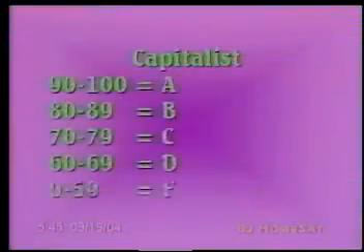Now, you're going to need to mark your percentage on this quiz, but your grades are going to be determined on economic systems. So at the top of your quiz, mark your percent. It's out of 10, so that should be easy to figure. And then write capitalist, socialist, and communist. Make yourself a little mark so you can write your grade down based on each system. Now, for your capitalist grade, here is the grading scale. Find your number there. Write down your letter grade or your number and letter grade.